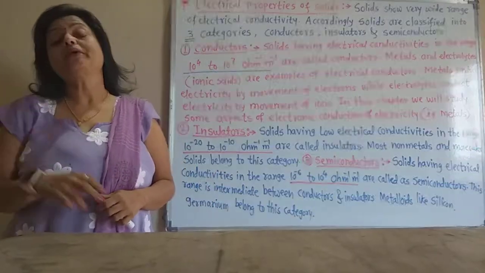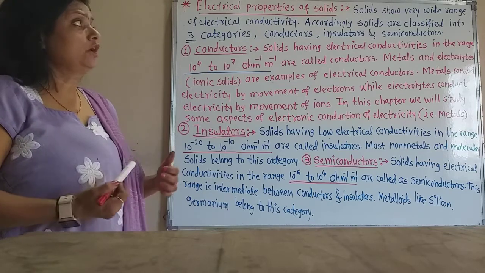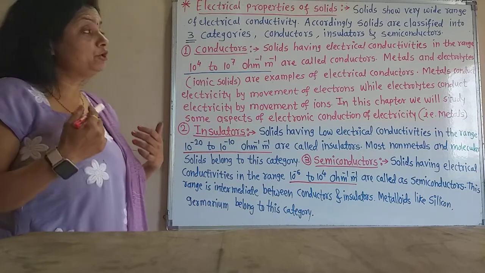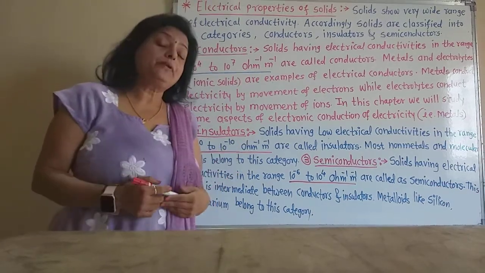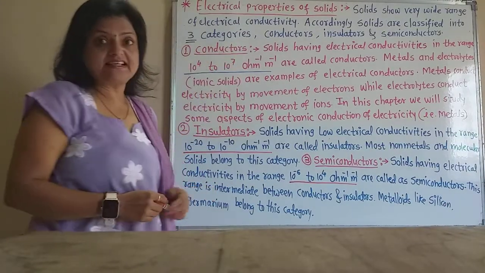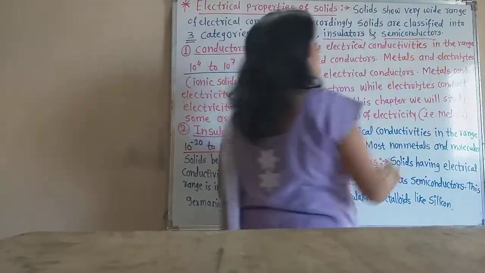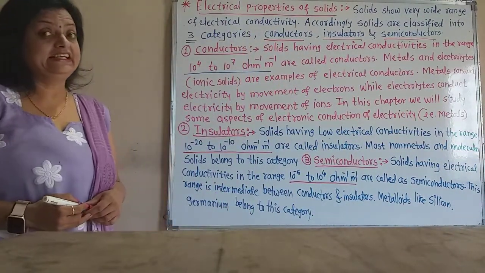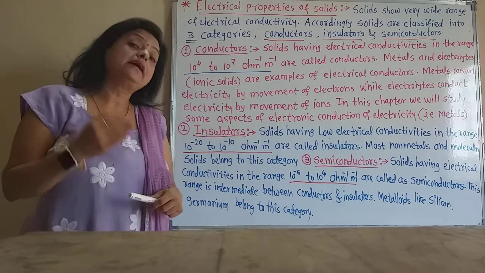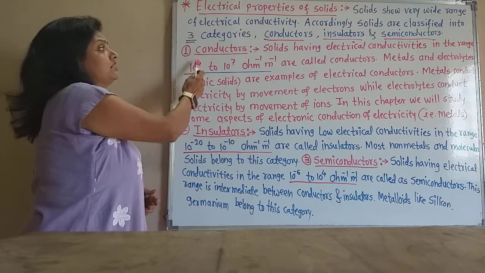Accordingly, according to this wide range of electrical conductivity, solids are classified into three categories: conductors, insulators and semiconductors. Now let us learn about the conductors.